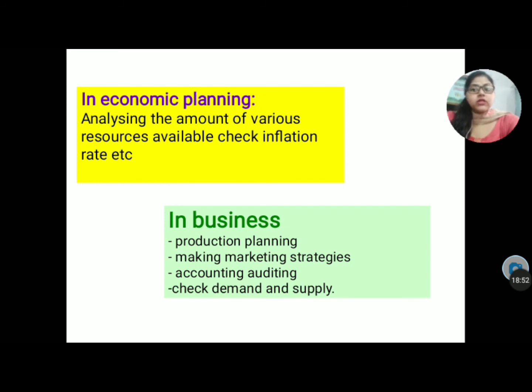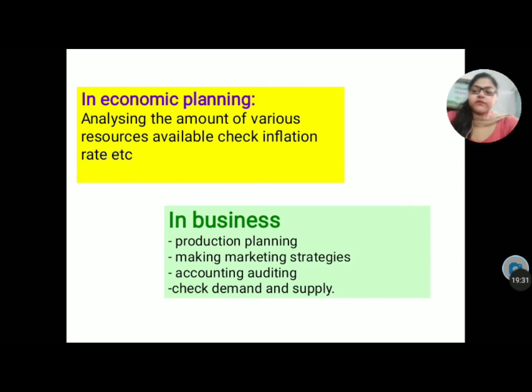By analyzing the amount of various resources available, checking the inflation rate, etc. There are certain measures we have to take so that poverty can be eradicated and the inflation rate decreased. Our currency keeps getting devalued or depreciated, so how to control it, how to control the flow of foreign exchange, how to control the currency rate in India. There are so many problems we have to solve, so basically it helps in economic planning.